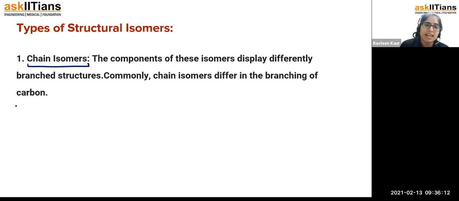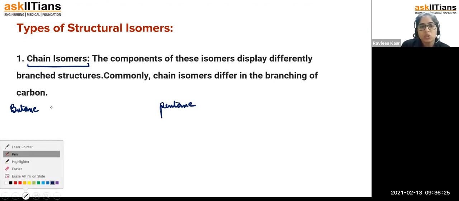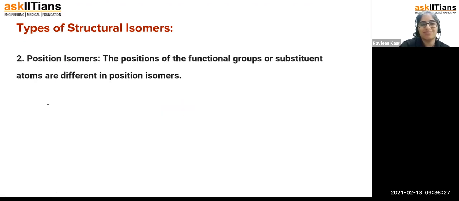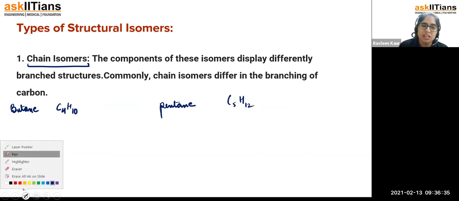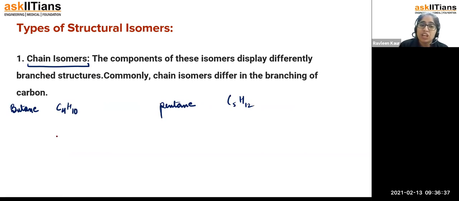I will take one example. Let us say I'm drawing the structure of butane, which we recently made. Now I will make pentane also. So if we talk about the butane structure, butane means 4 carbon atoms. So this is going to be C4H10, that is 2n plus 2, which is 10. Simple, I'm using the concept of CnH2n+2. So 1, 2, 3, and 4.